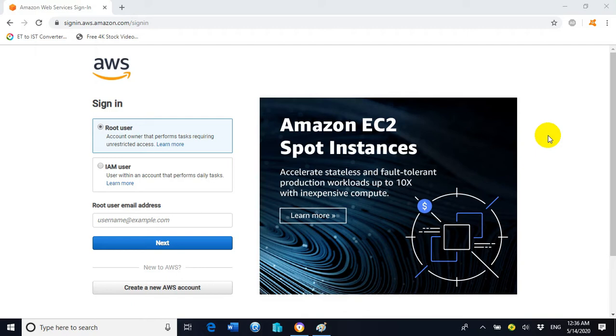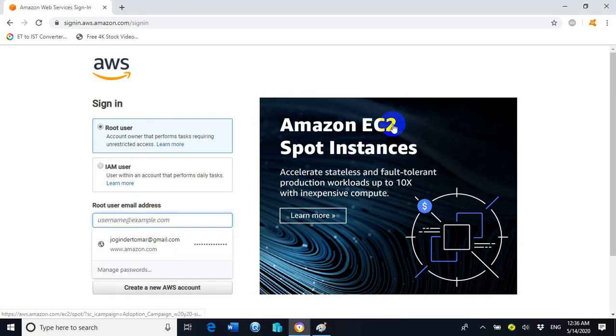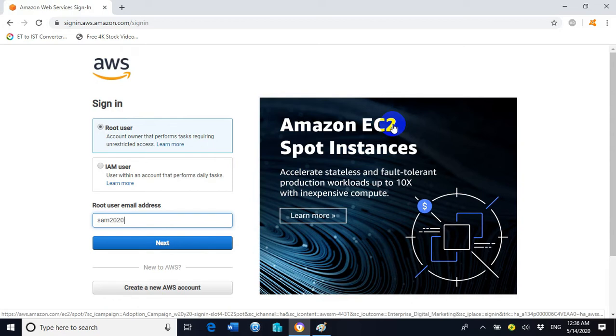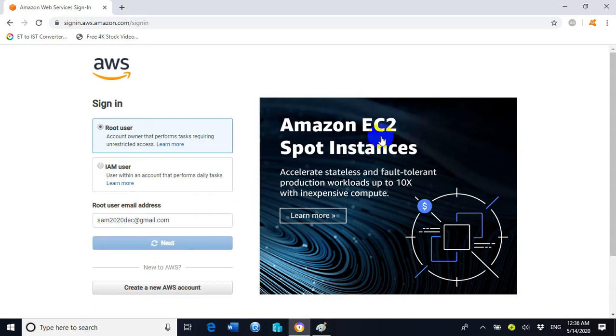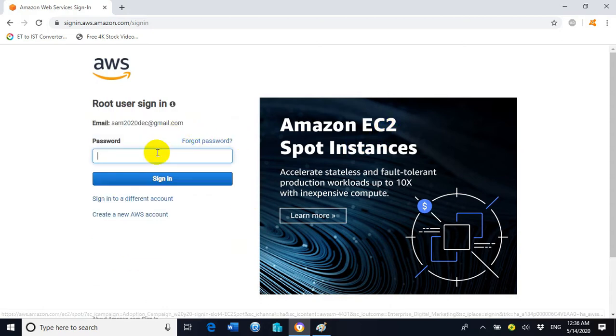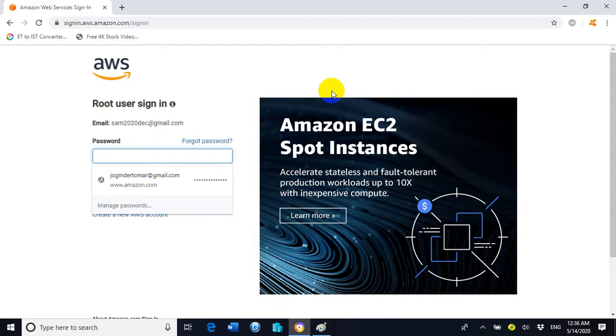So now we are on the portal. Here it is asking to enter the email address to log in. So enter the email address and click on next. It is asking to enter the password.